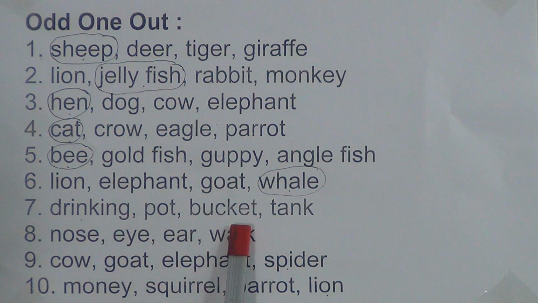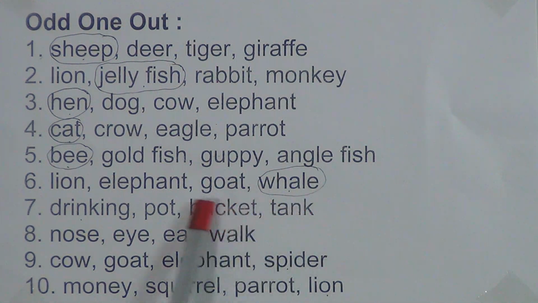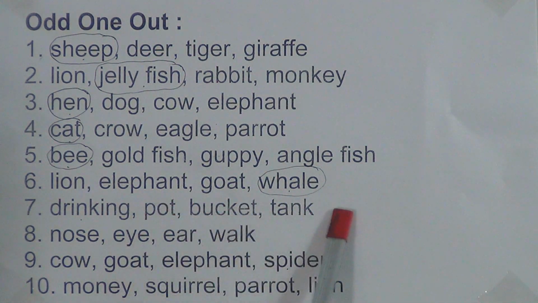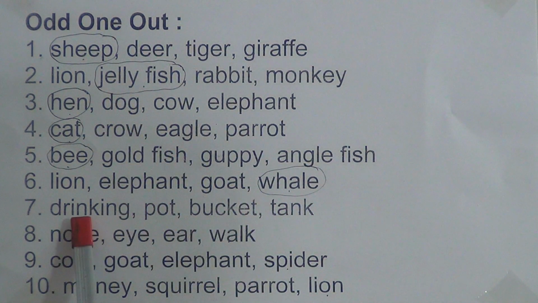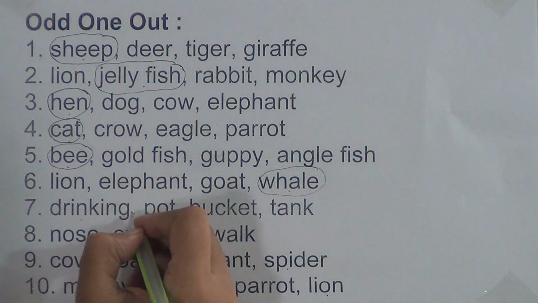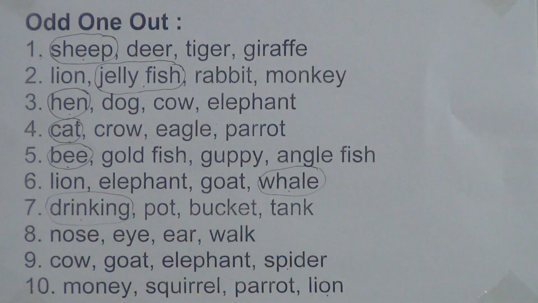Drinking, pot, bucket, tank. Dear students, tank, bucket, pot are all used for holding water, and drinking is not that type of thing. Drinking is to drink something, so this one is odd. We have to make a circle on drinking.